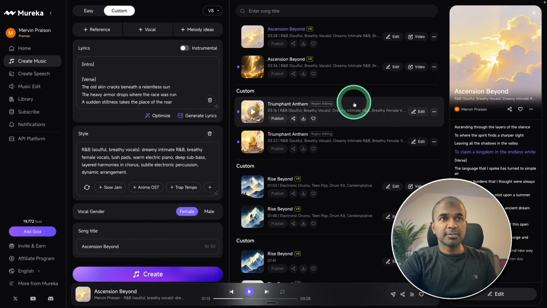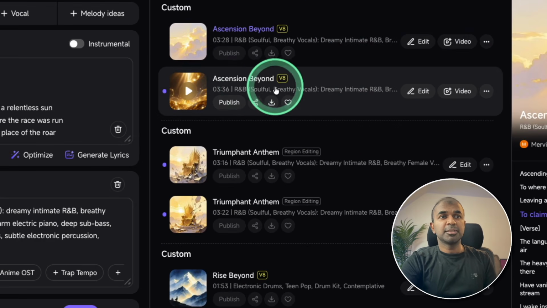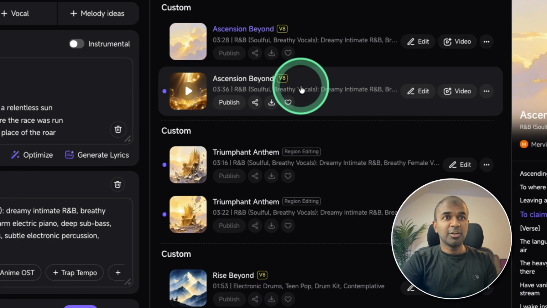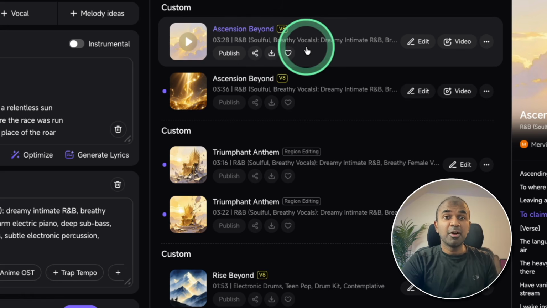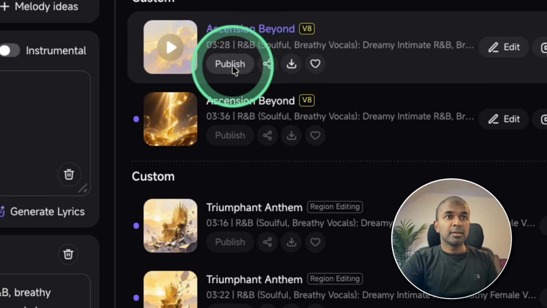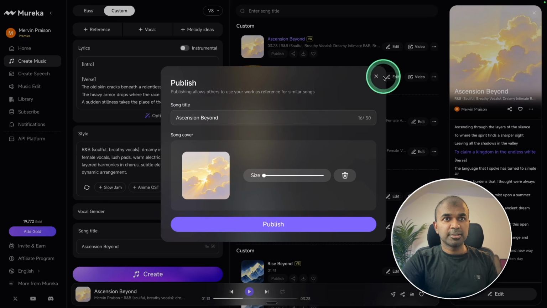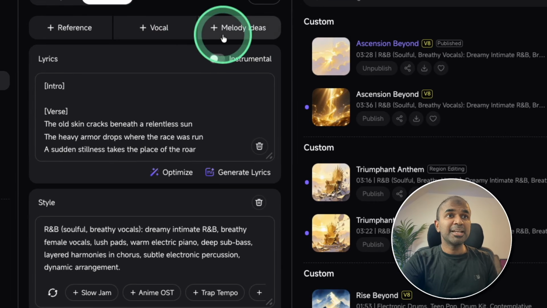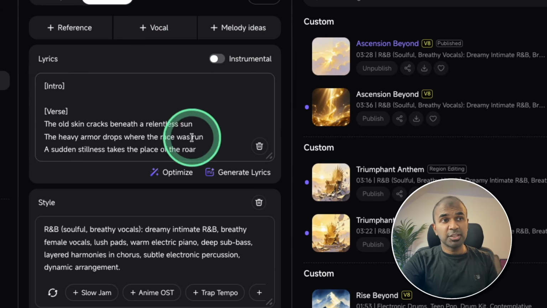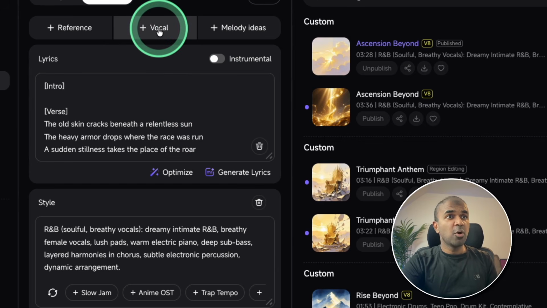That is really nice. So I'm not going to play everything, but you get the point. These are really sounding like a real human singing and properly mastered as well, which we'll be seeing soon. So you can directly publish from here if you want to, so that others can listen to this. Next, I want to show you how you can give melody ideas, and based on that, you can generate a song. And also you can give your own vocal.